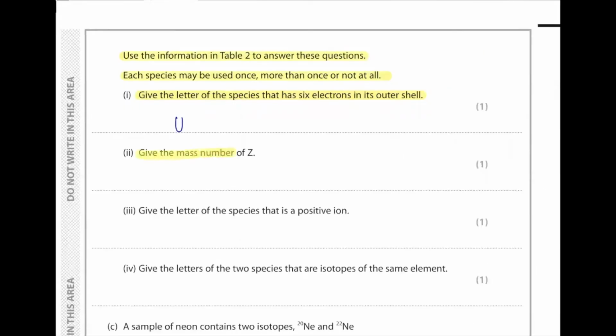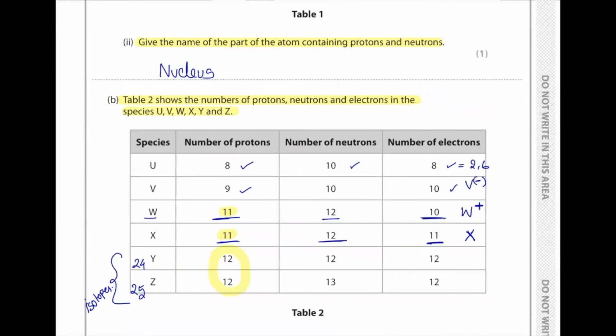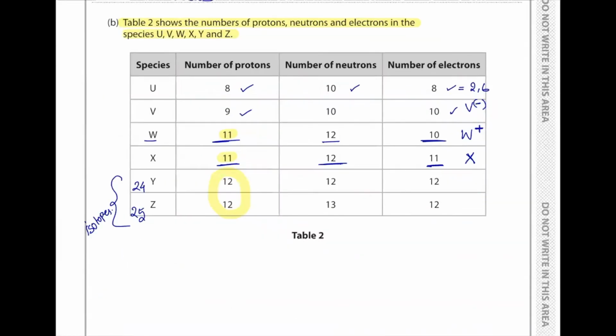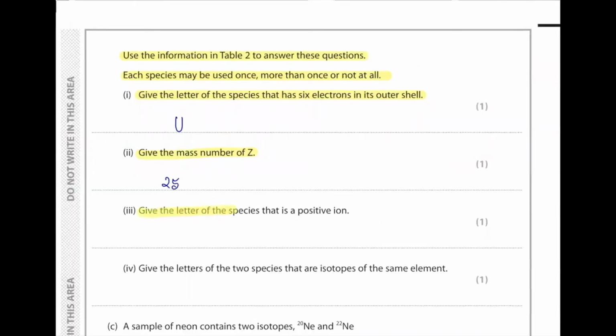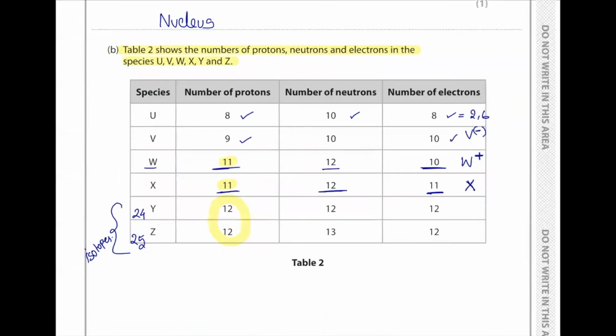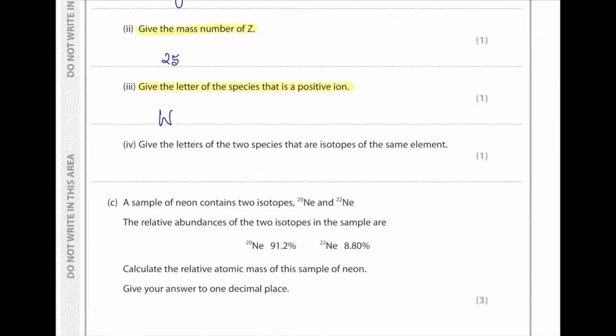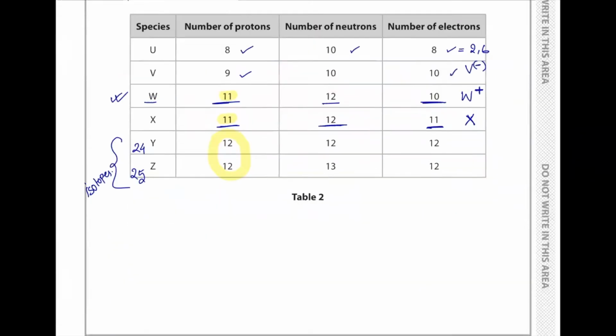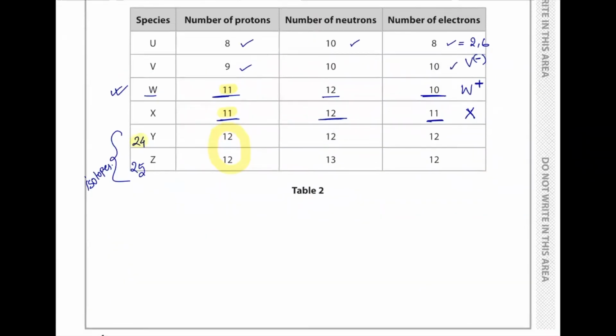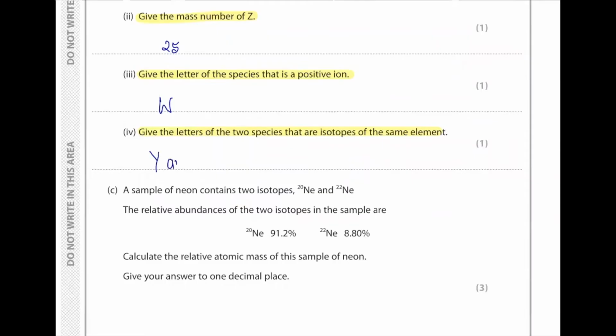Give the mass number of Z. So Z has a mass of 25 that we have already found out. Give the letter of the species that is a positive ion. So from here we have already concluded that W is a positive ion. So W. Give the letters of two species that are isotopes of the same element. Isotopes of the same element are Y and Z. As we have already figured out, they have the same number of protons but different number of neutrons.